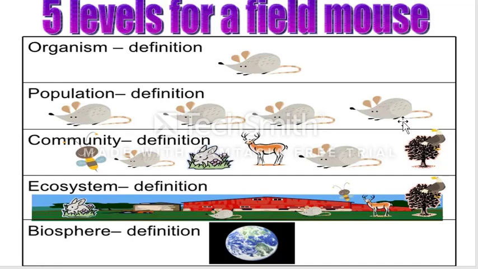And in community, look, we've got different types of living things or different types of organisms that live in the same area. We call it community. And ecosystem, look, we've got a lot of things here. We've got non-living things like this building, and living things like this rabbit and deer, trees and mouse. All of them are living things and non-living things.